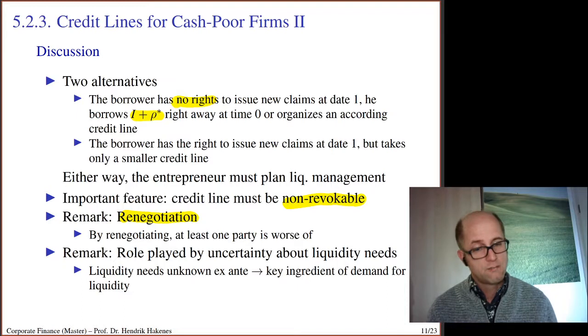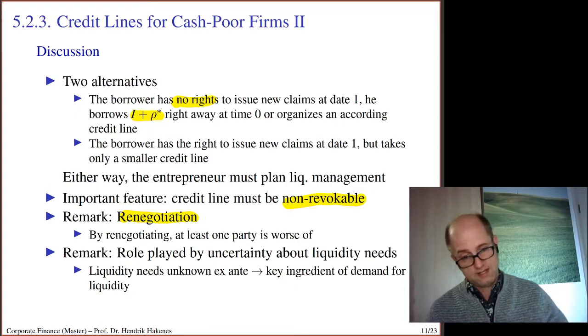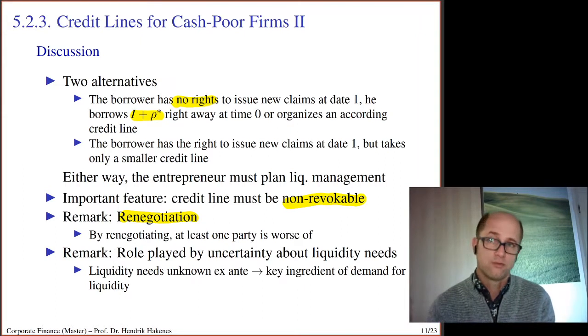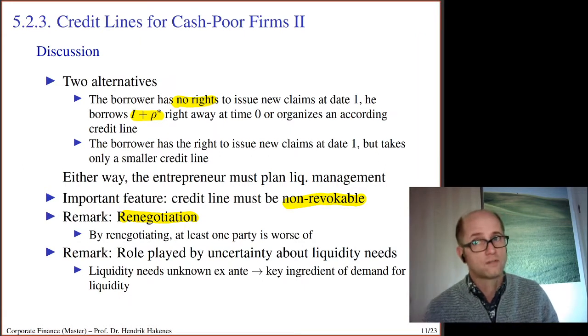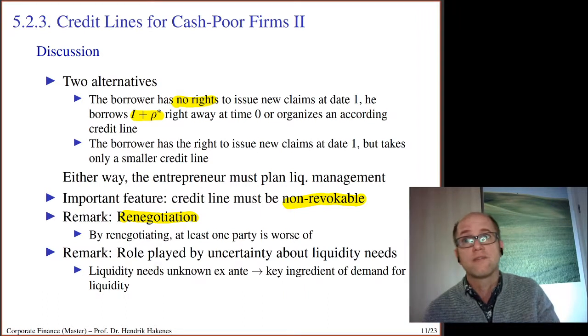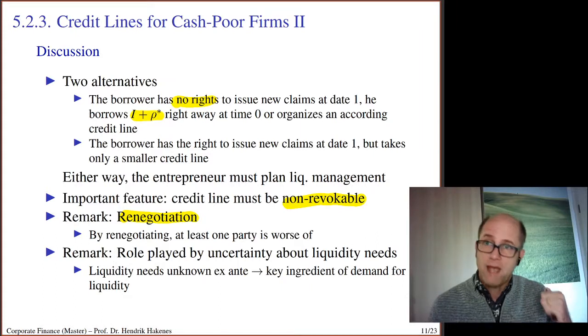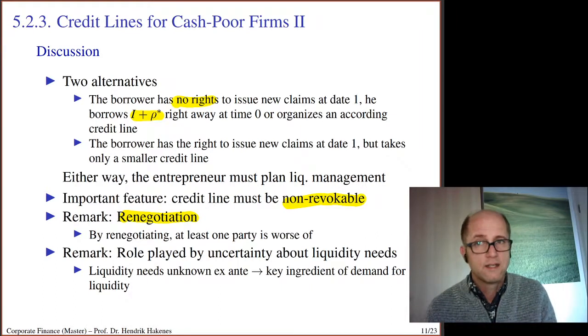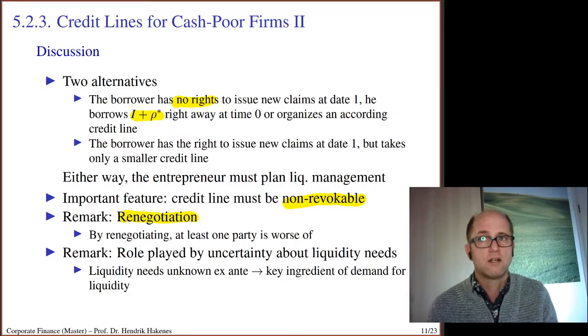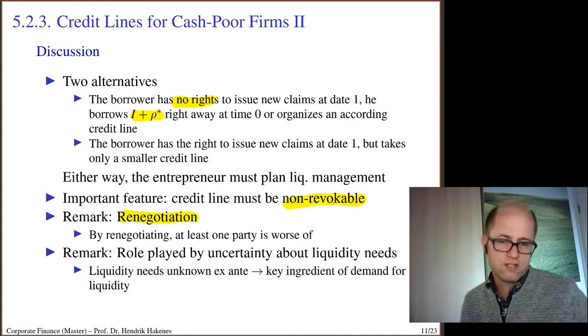Okay, here it is not possible. Why not? Because the banker would say, well, I'm not crazy. I would have to pay you the complete rho star, but rho star is larger than the pledgeable income, so I'm always going to make a loss. You can be happy if I give you the rho star, because the maximum that I would be willing to give you out of free will is PH times (R minus B over delta P), because that's the pledgeable part of the income. Okay, so renegotiation is not possible.